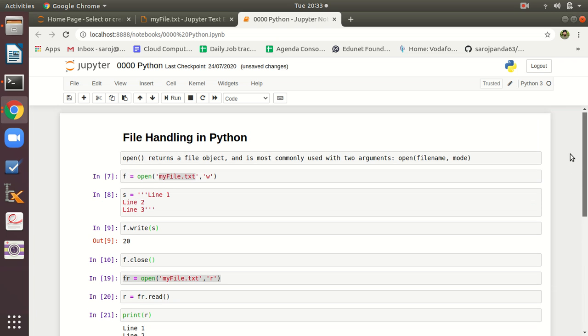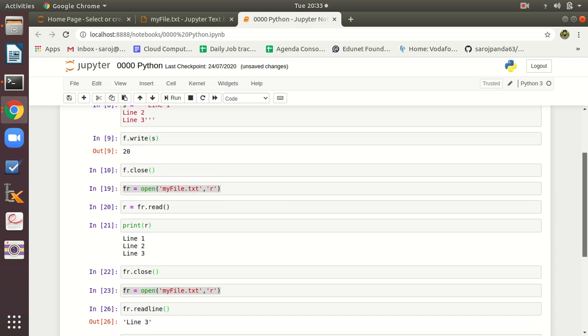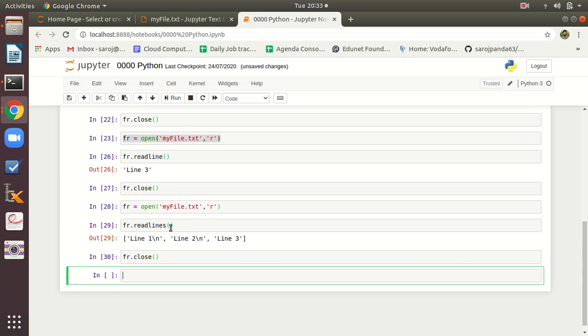Okay, so what we did today: we first opened a file in write mode and then added a string by using the write function, and the return value means we have added that many characters inside the file myfile.txt. Then I closed the file handler. Similarly, I used three different functions to read. One is read, which will read the entire file in one go. The second is readline, which will read one line at a time, and the third is readlines, which will return the list of lines.